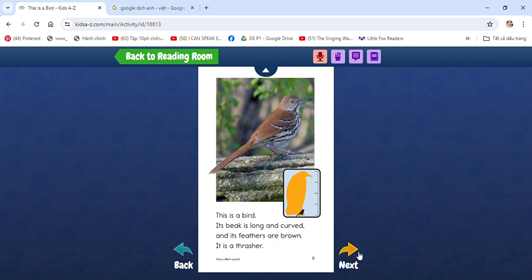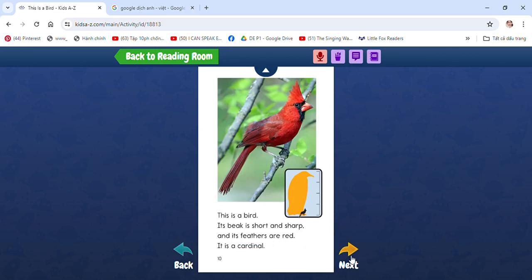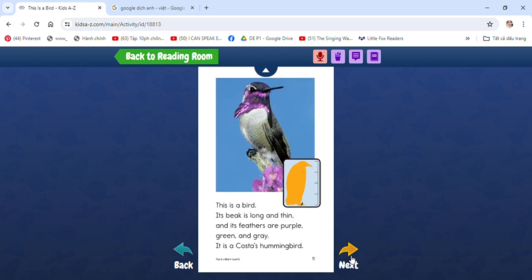This is a bird. Its beak is long and curved, and its feathers are brown. It is a thrasher. This is a bird. Its beak is short and sharp, and its feathers are red. It is a cardinal.